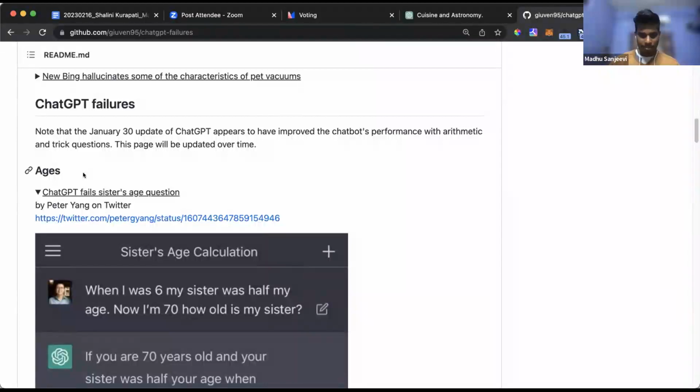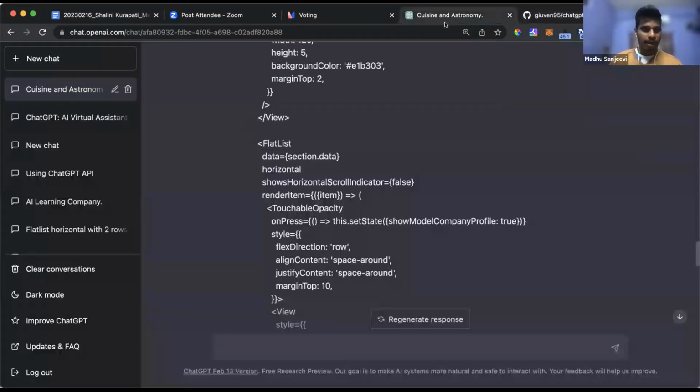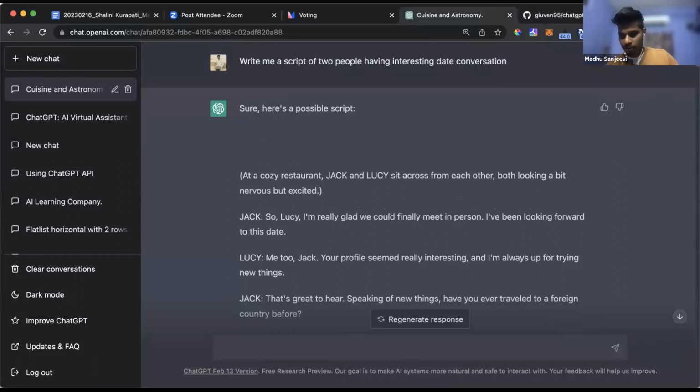But as more and more wrong answers come in, as more and more people are using it, that data is going to be fed back to the model. It's going to retrain again and again until it reaches the optimal point to answer most of the questions. So I think that's pretty much it from myself. Let me just go back to share that screen.